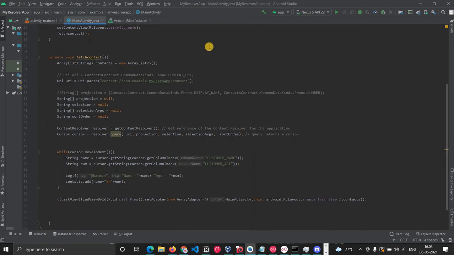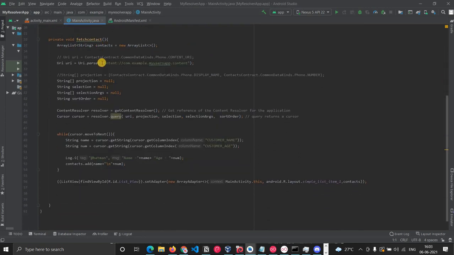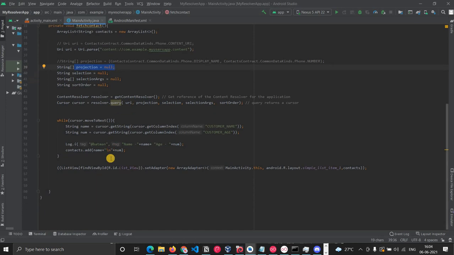see there is one method, fetchContent. Here you can see that we are passing the content URI. Since there are no tables as such that I have defined, I'm just querying the particular authority and we are getting all the details. Since there is only one table inside, that's why everything is null. I've set it null, and then I just query it. You can see I first declare a content resolver and then call resolver.query. I'm querying with this URI, and the other things like projection and selection are still null.